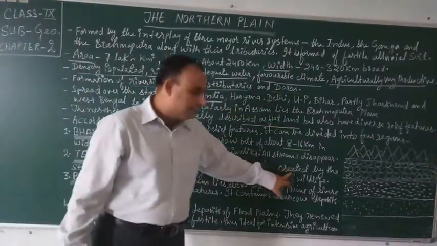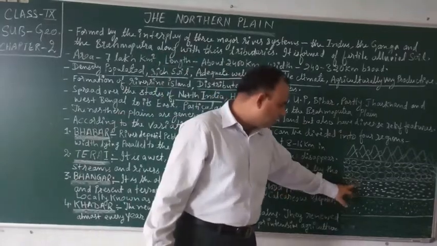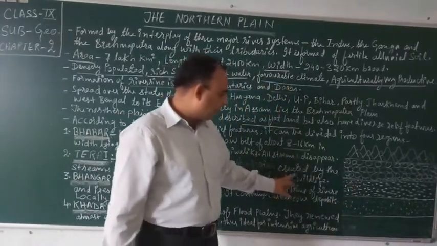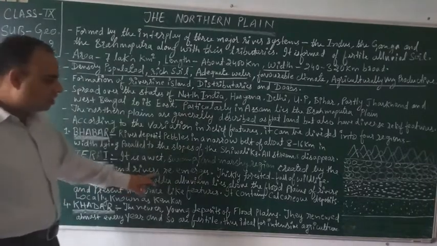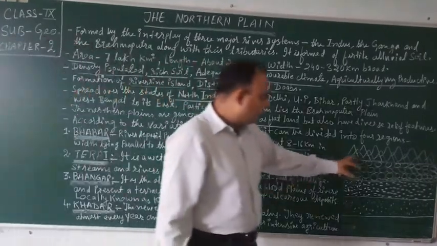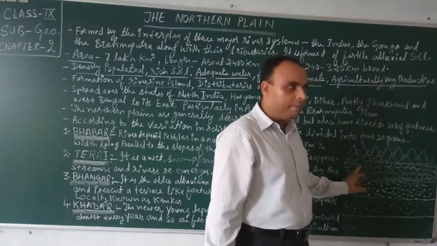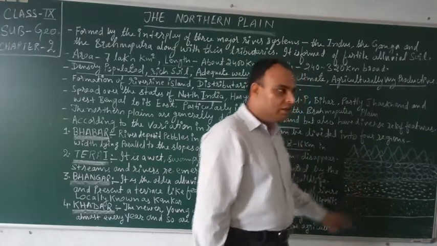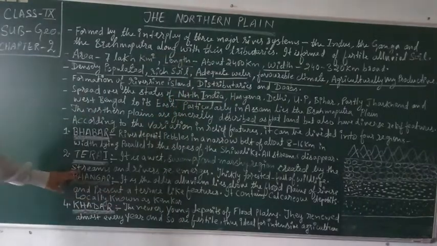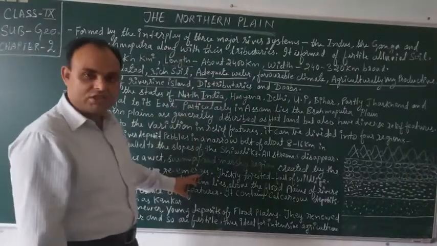How it is formed: this region is created by the streams and rivers re-emerging. The stream which is coming from the Bhabar region goes to this belt, so streams and rivers re-emerge.